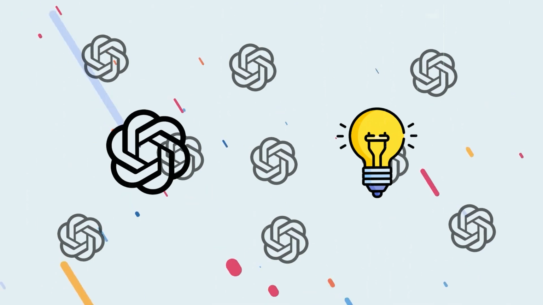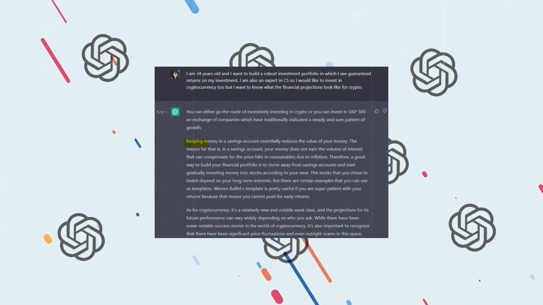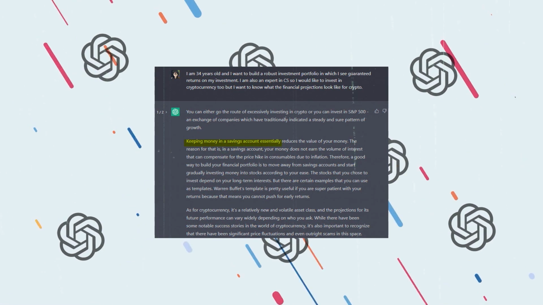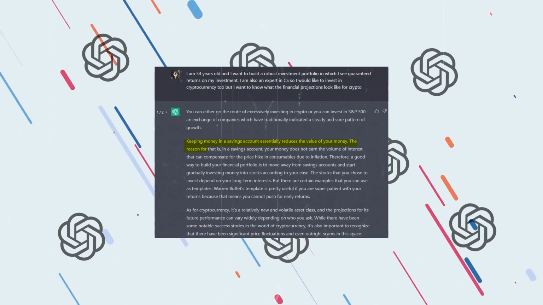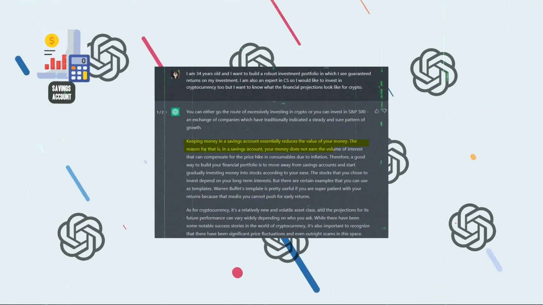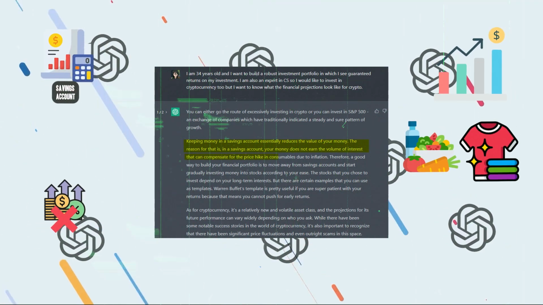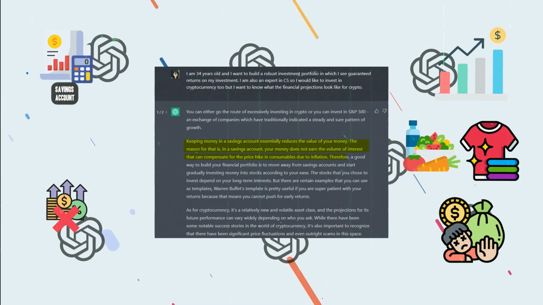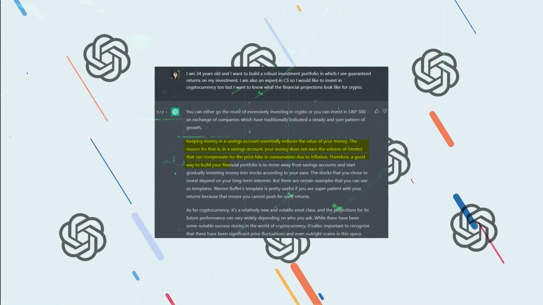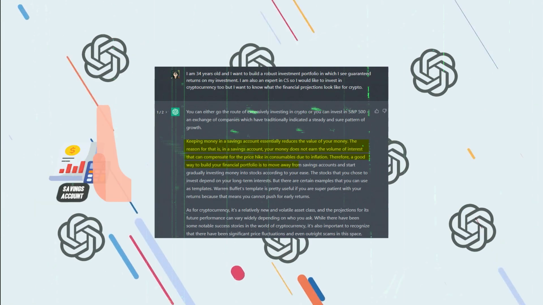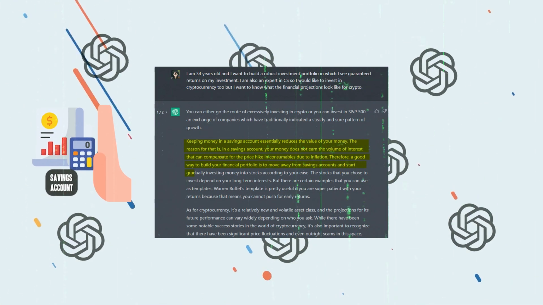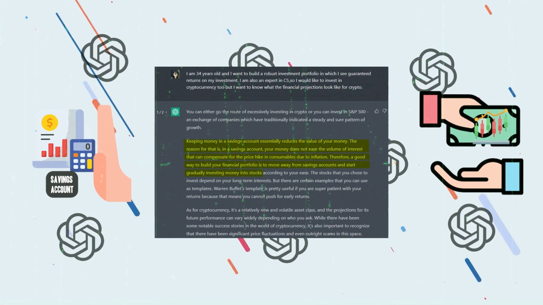Along with that, ChatGPT may also provide you with additional advice such as keeping your money in a savings account essentially reduces the value of your money. The reason for that is, in a savings account, your money does not earn the volume of interest that can compensate for the price hike of consumables due to inflation. Therefore, a good way to build your financial portfolio is to move away from savings accounts and start gradually investing money into stocks according to your ease.